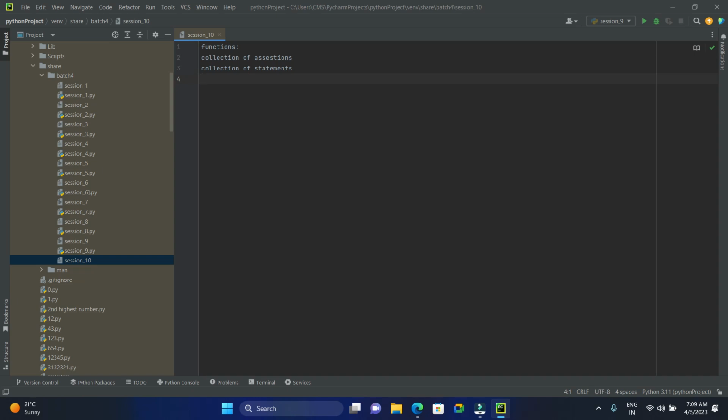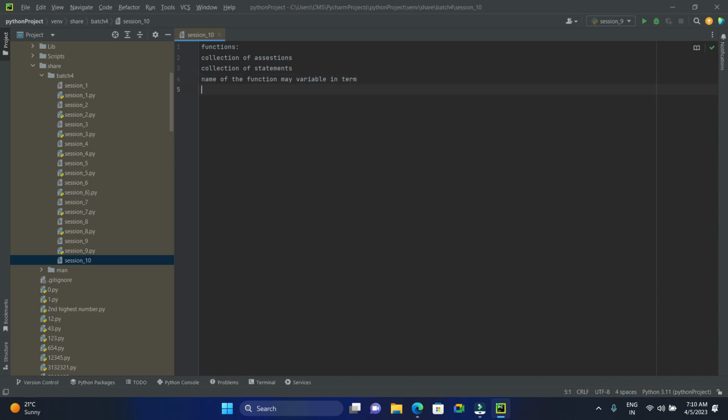Next, the name of the function can take any variable name. The name of the function may vary. The name of the function may vary in naming, actually. So you can give any name.